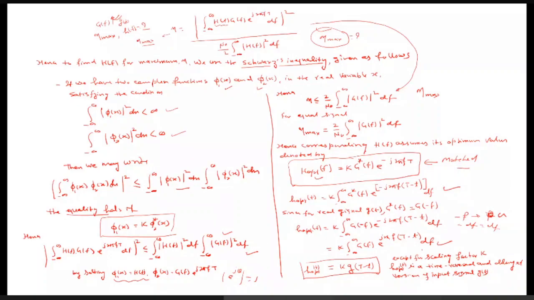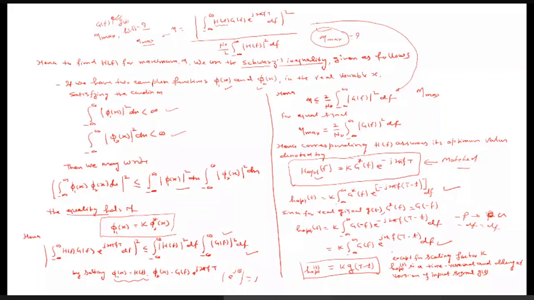That will be actually considering the limit of integration, because once you are taking minus f, the minus integral will be plus integration, and the plus integration will be minus. So if you interchange the lower limit with the higher limit, then the minus sign will be accommodated in that. So now this is h(t), and what is this? This is nothing but the Fourier transform of g(T-t). So this is k times.